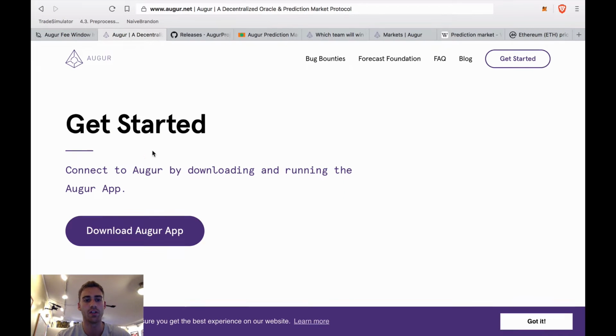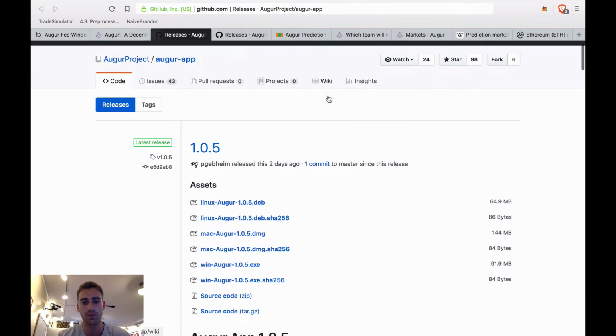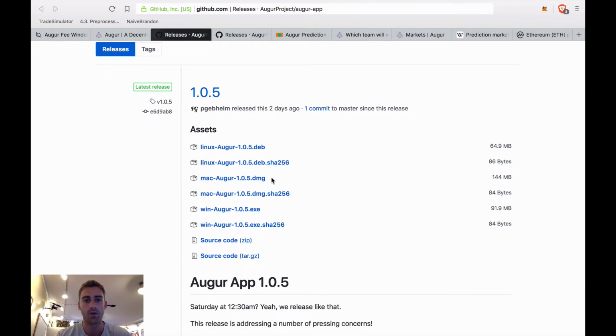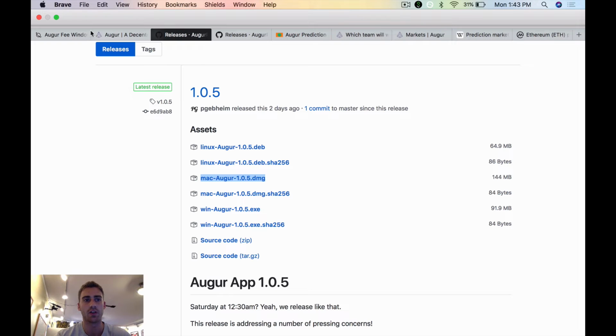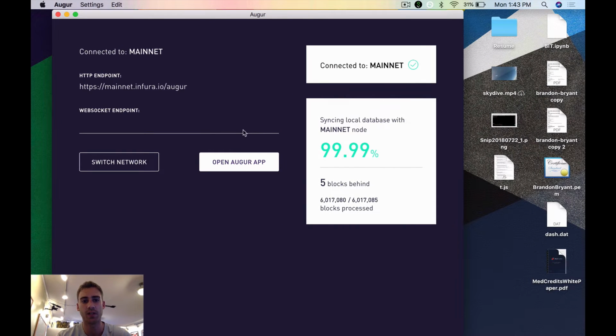So to get started, you can go to augur.net and download the application. It'll take you to their GitHub. I'm running on a Mac, so I downloaded the DMG file. You open it and install it onto your computer. Once you open up the application, you'll have to sync your node. After you do that, it'll allow you to open up the application.